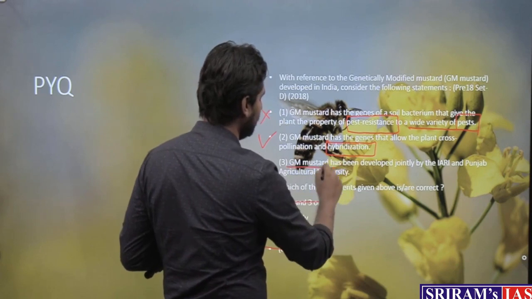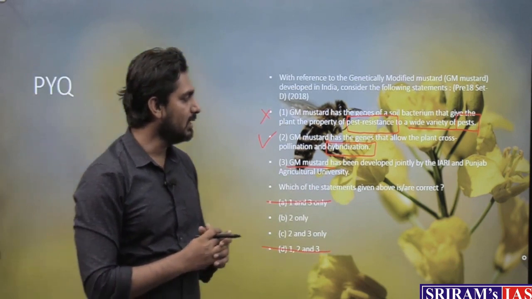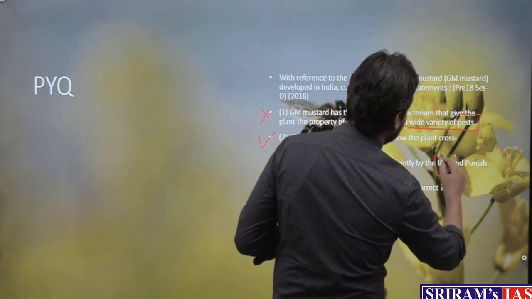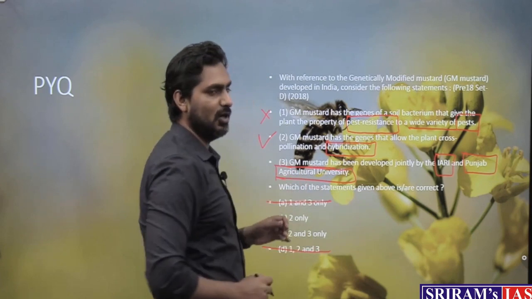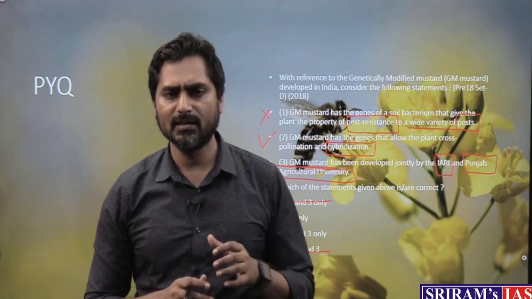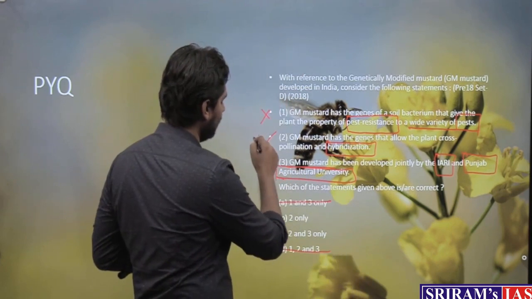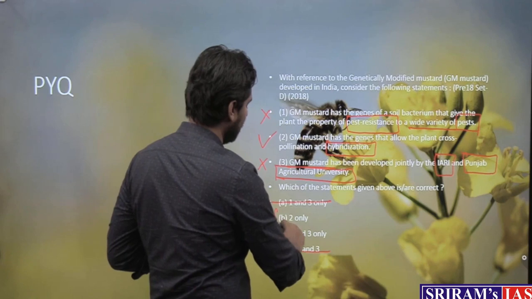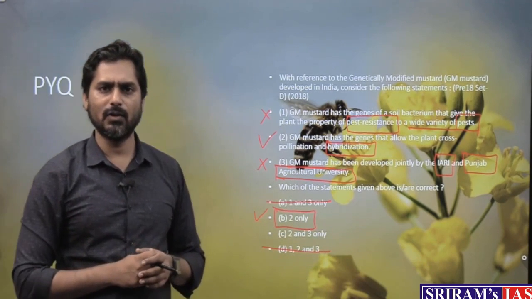Now we just need to check the third one. GM mustard has been developed jointly by IARI and Punjab Agricultural University. It has not been developed by these institutes, it has been developed by Dr. Deepak Pental and his team working at Delhi University. So Delhi University would have been the correct answer. This is not the correct option. So the third statement is also incorrect. So the correct answer in this case is B only, that is your 2 only.